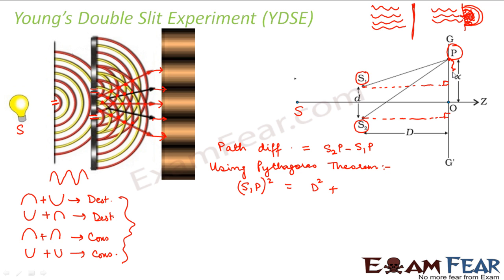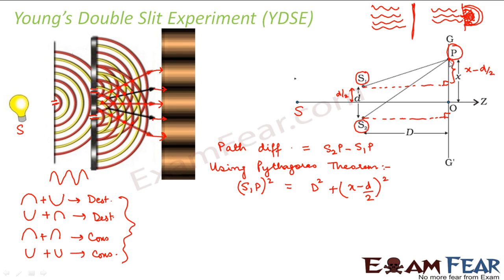What is the perpendicular? This distance. What will be this distance? If this point P is located at distance x from the origin, this distance will be x minus this part. What is this part? This part would be equal to this part, which is d by 2. So this will be (x minus d by 2) whole square.